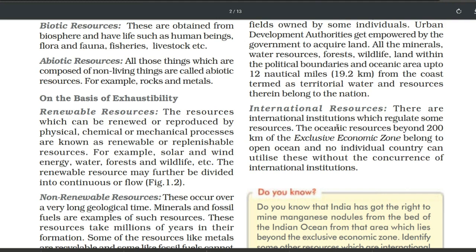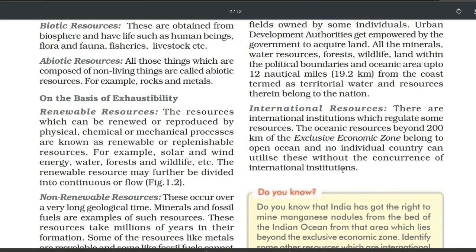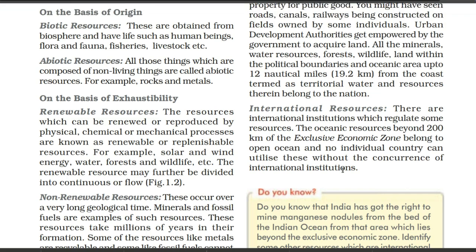So there are international institutions which regulate some resources. The oceanic resources beyond 200 kilometers of the exclusive economic zone belong to open ocean, and no individual country can utilize these without the concurrence of international institutions. So those are resources where all the different countries have the right to use them, and boundaries are also given.